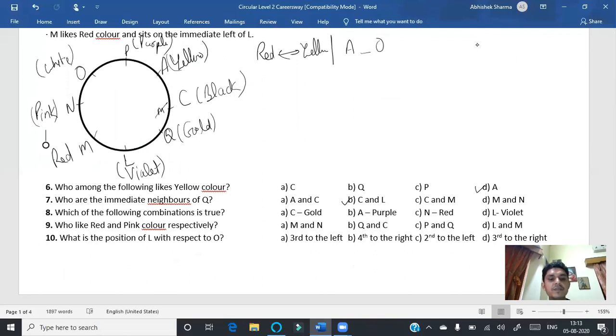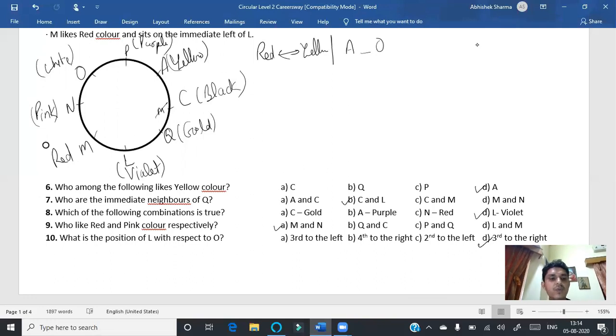Which of the following combinations is true? C gold, wrong. A purple, wrong. N red, wrong. L violet, so L violet is the right option. Thereafter, ninth question, who like red and pink color respectively? Red and pink color are M and N, so the answer will be A. Thereafter, question number 10, what is the position of L with respect to O? This will be third to the right, so our answer will be third to the right.